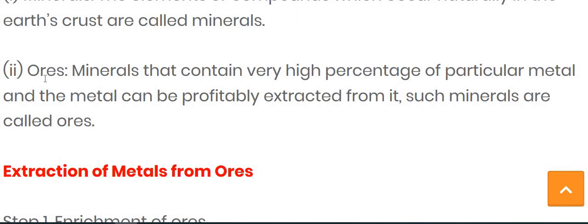What is the meaning of ores? Ores means the minerals that contain a very high percentage of a particular metal. Let's take one example. Suppose copper ore is there. In that, approximately 90 to 95% is copper, and only 5 or 10% is other impurities. So we consider it an ore. It is a mineral that contains a very high percentage of a particular metal, and the metal can be profitably extracted from it. Such minerals are called ores.